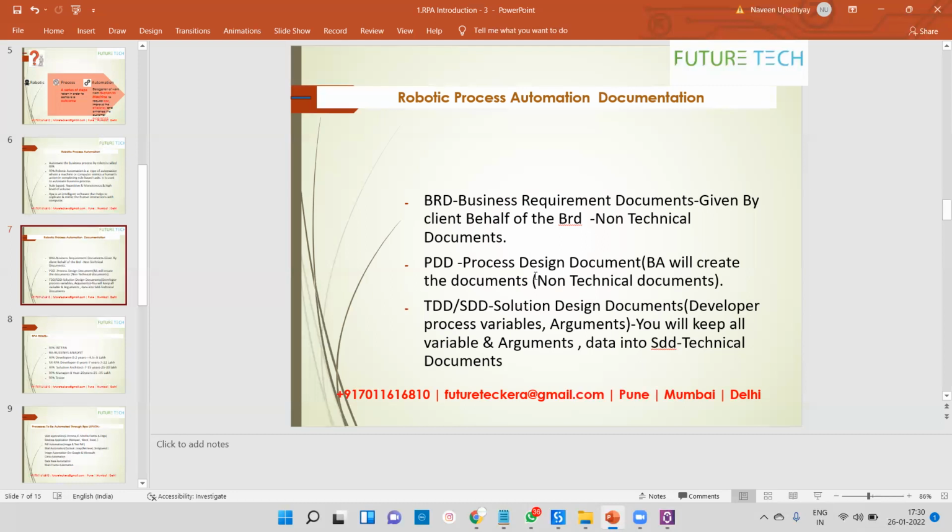After getting the sign-off from the client, like the PDD sign-off, TDD sign-off, and SDD sign-off, we can start the RPA development.